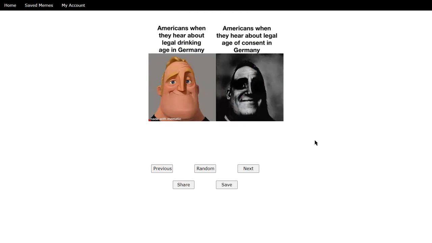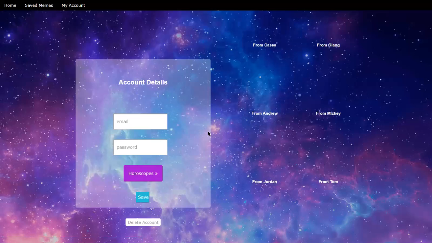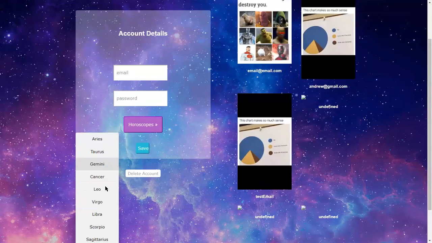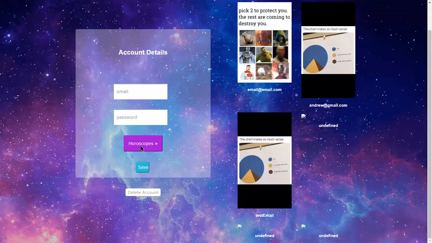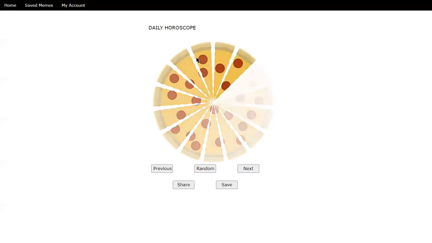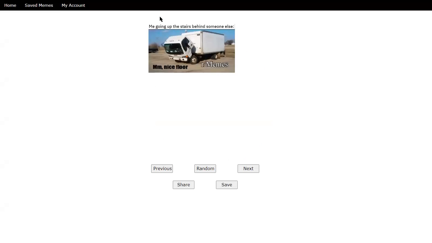And if we were to go to my account, let's go ahead and change that horoscope so we get one that's not corrupted. Let's change it to a Gemini. Save it, go back. Yeah, now we see one that's working. And we have the option here to go to the next. And that will take us to the next one in the database eventually. We already saw the random doing its work.